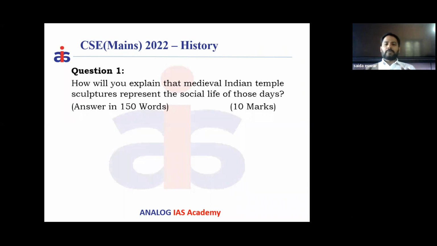So we have to take these kingdoms and their contribution to medieval Indian temples, and within them, we have to highlight the sculptures. First of all, when you start the answer, you have to give a brief definition of sculpture. Sculpture is nothing but engravings on the walls, pillars, roofs, and some of the basements of the temples. So these are the sculptures.